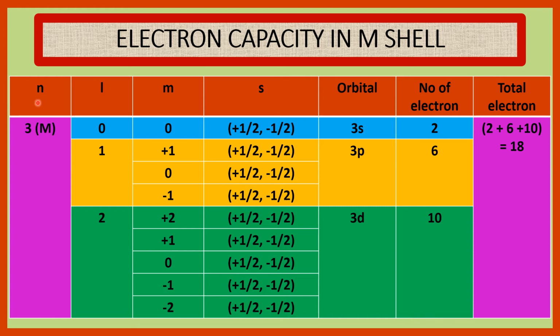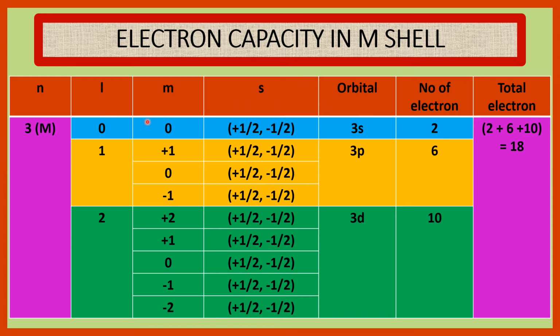Now see the electron capacity in M cell according to Pauli's exclusion principle. For M cell, n is equal to 3. l has three values, which are 0, 1 and 2. For l is equal to 0, m is equal to 0. s has two values, one is plus half, another is minus half. Orbital 3s. Number of electron 2.